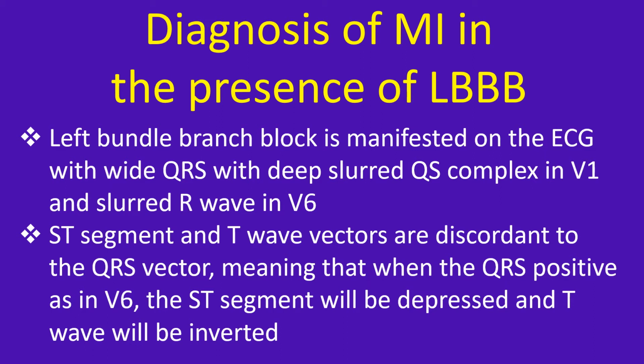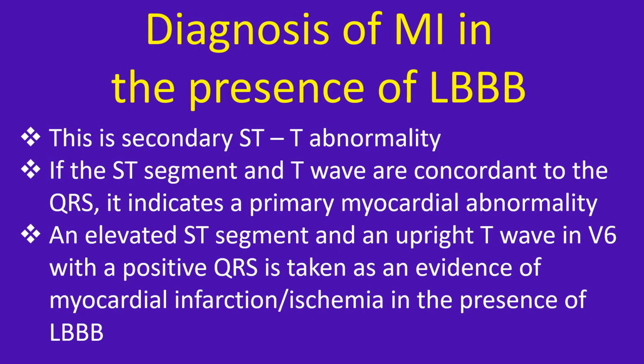ST segment and T wave vectors are discordant to the QRS vector, meaning that when QRS is positive as in V6, the ST segment will be depressed and the T wave will be inverted. This is secondary STT abnormality. If the ST segment and T wave are concordant to the QRS, it indicates a primary myocardial abnormality.